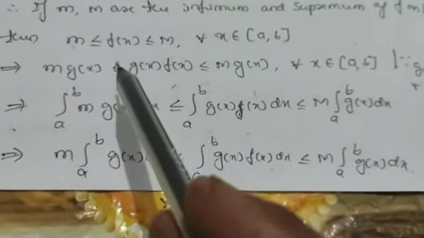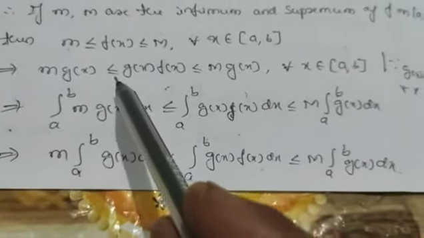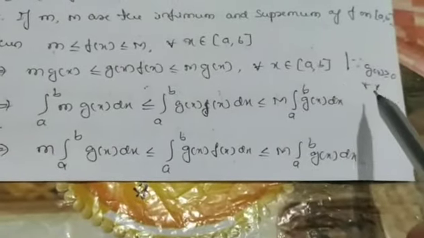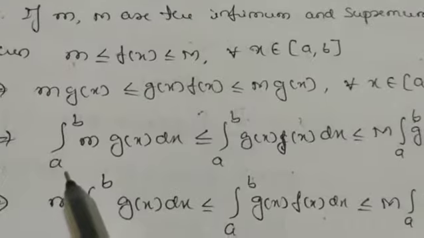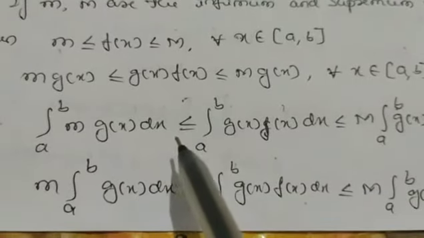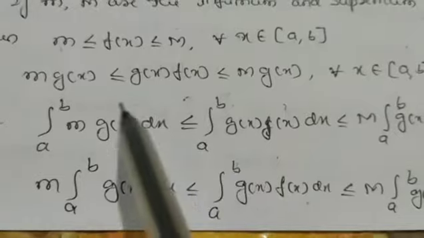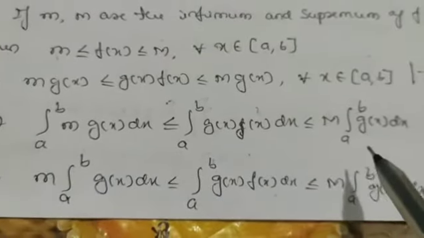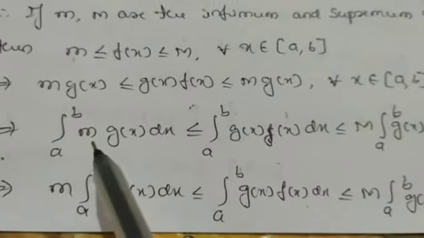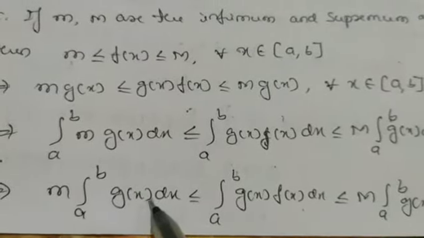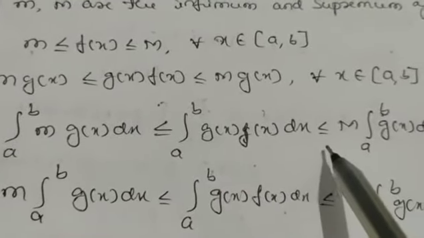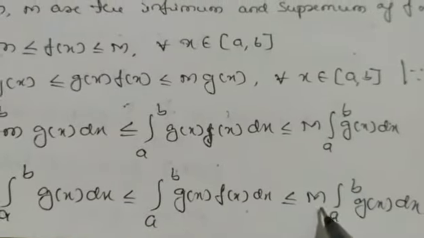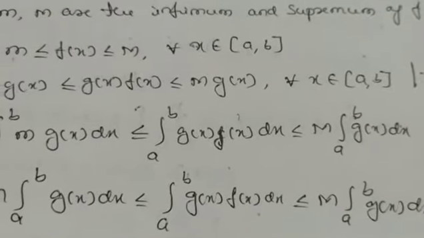After multiplying with g of x, the inequality does not change because g of x is greater than or equal to 0. If it was less than 0, then these inequalities get interchanged. So this implies integration from a to b m g of x dx is less than or equal to integration of all the terms between a comma b. Here m is a constant, so take it outside: m times integration from a to b of g of x dx, which is less than or equal to integration from a to b g of x into f of x dx. It is less than or equal to capital M into integration from a to b g of x dx.